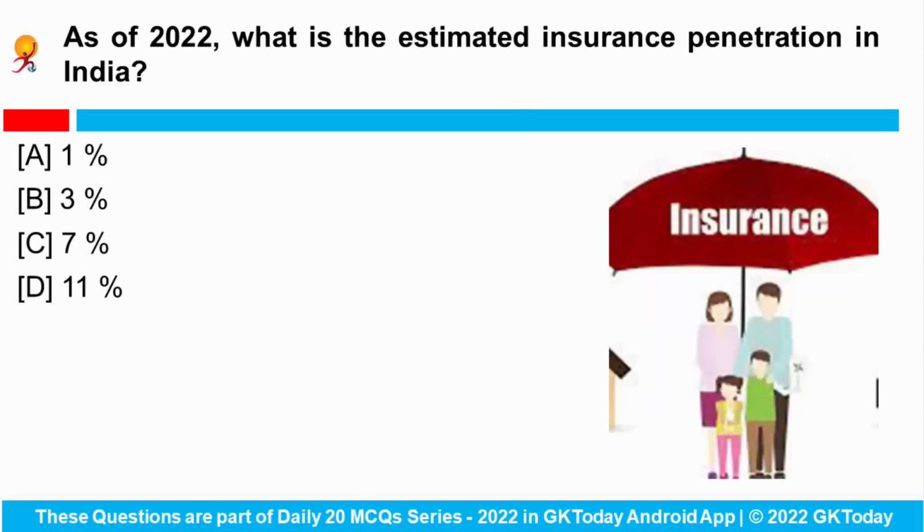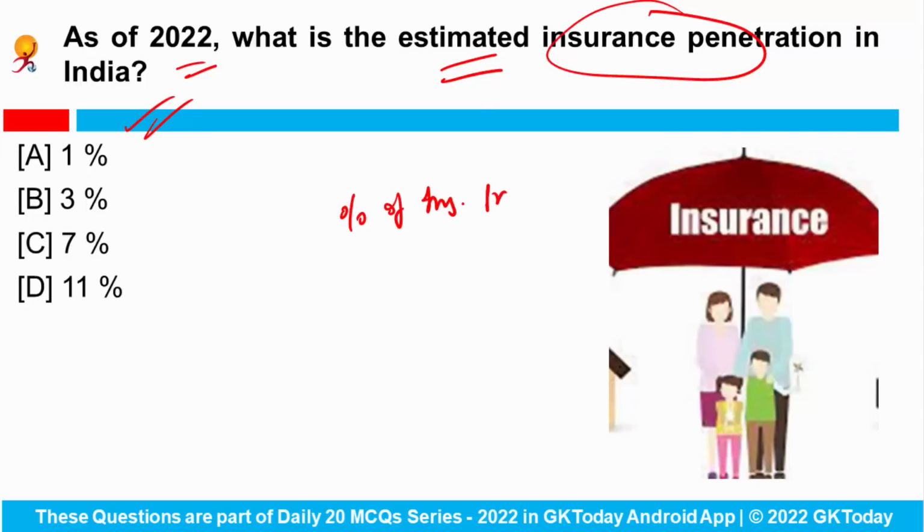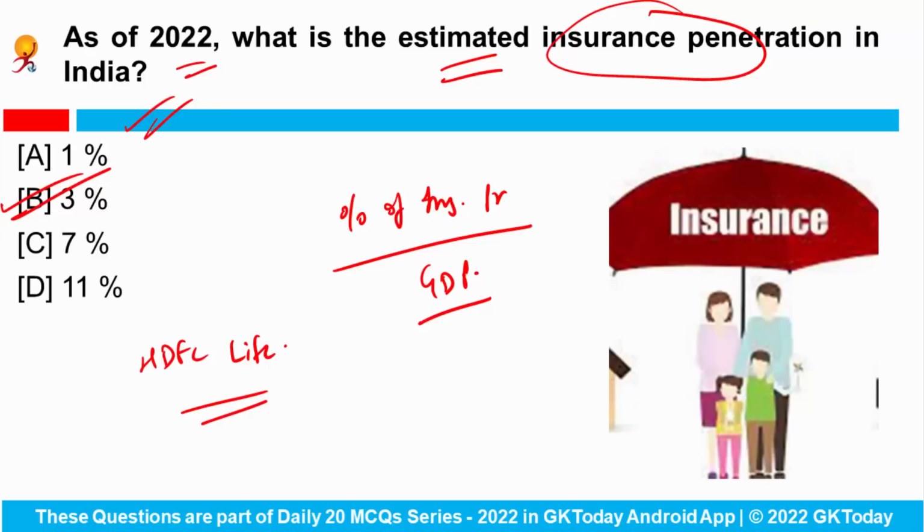Next is, as of 2022, what is the estimated insurance penetration in India? Actually, insurance penetration is measured as the percentage of insurance premium to the GDP, and in India the insurance penetration is estimated at a little over 3%. Okay. HDFC Life, one of the country's leading insurance companies, has recently launched the Insure India campaign, which aims to educate Indians on the benefits of life insurance as a product category. Fine. So the correct answer would be 3%.